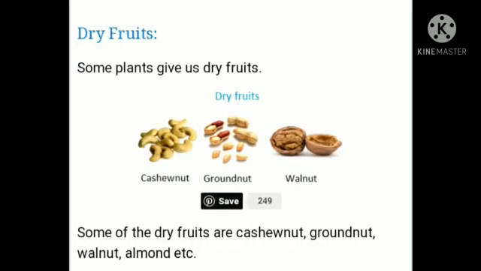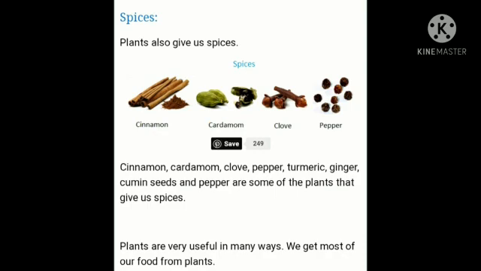Dry fruits: some plants give us dry fruits. Some of the dry fruits are cashew nut, groundnut, walnut, almond, etc. Spices: plants also give us spices. Cinnamon, cardamom, clove, pepper, turmeric, ginger, and cumin seeds are some of the plants that give us spices.